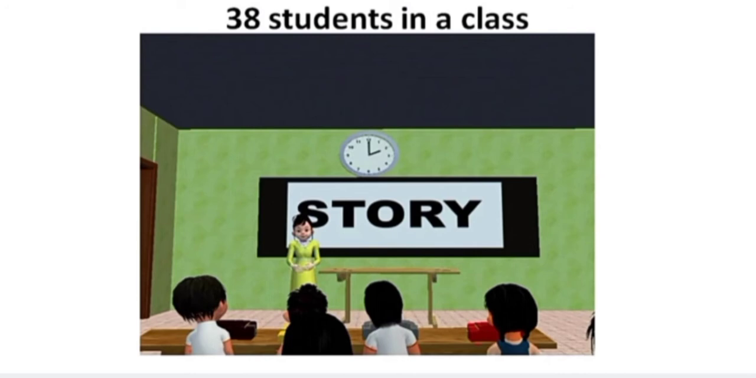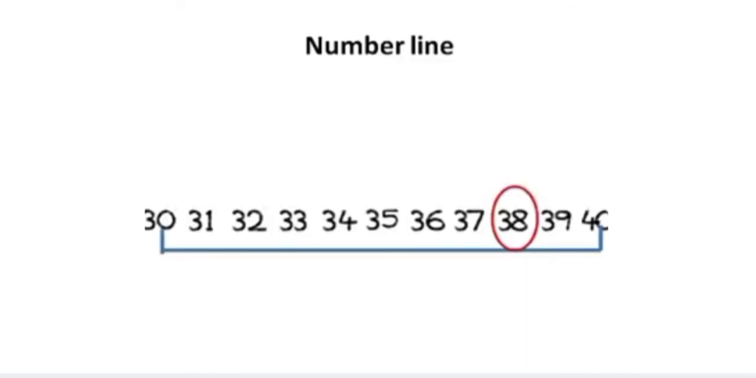Let us see. I told that 38 children are there in your class, isn't it? So now we can use a number line. From first standard itself you have learned that, isn't it? So 30, 31, 32, 33, 34, 35, 36, 37, 38, 39, 40. So we can draw the number line like this. Okay. Now you can locate that 38. The number of students in your class is 38.